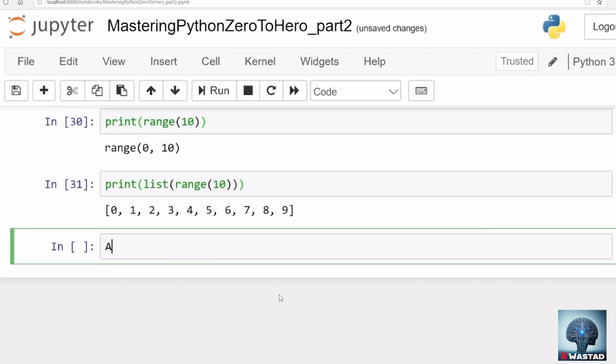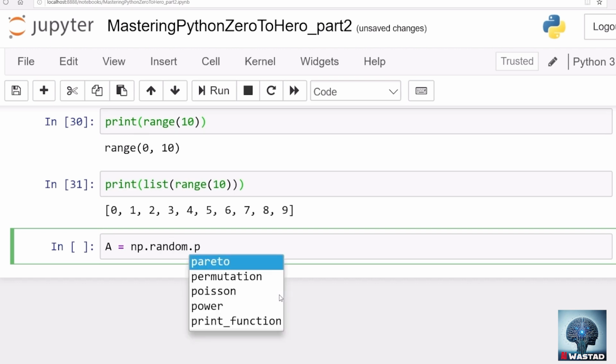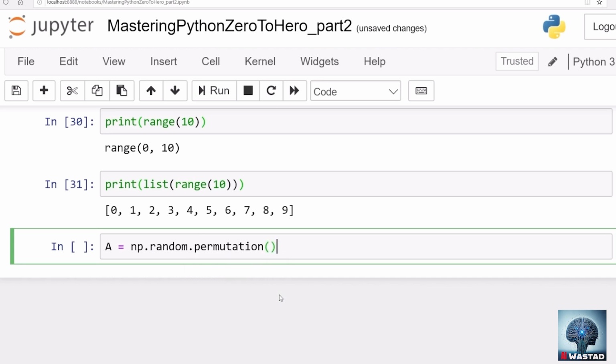For example, let's say a equals np.random.permutation of np.arange(10). What np.arange does is return an array containing all the values 0 to 9. These are 10 values.